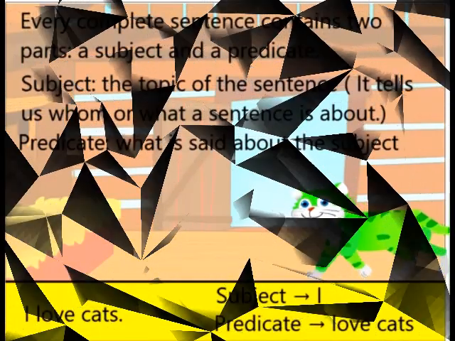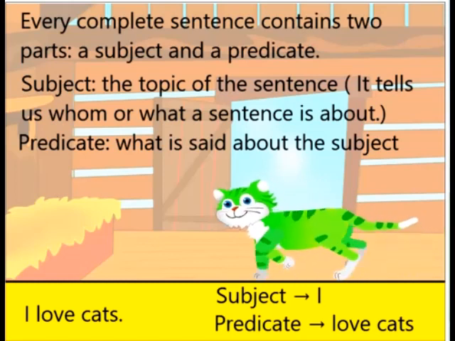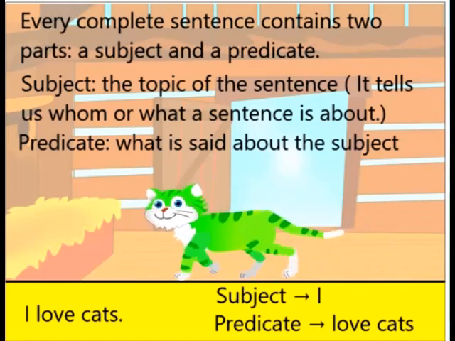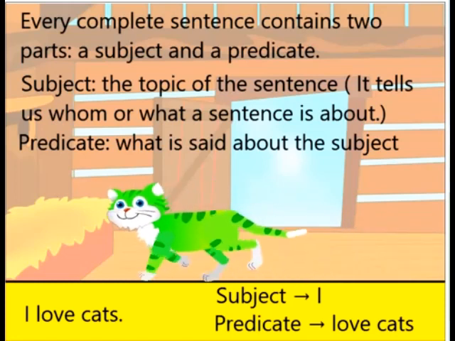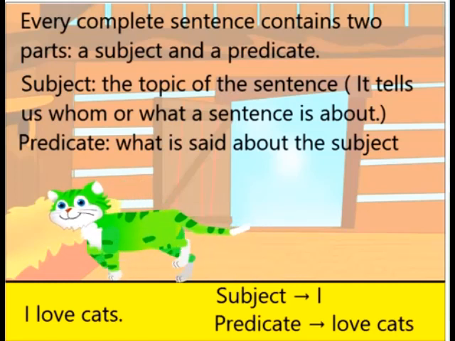A complete sentence consists of two parts, a subject and a predicate. Now the subject is the main topic of the sentence. It tells us what we are talking about or whom we are talking about. For example, I love cats. Here I is the subject.